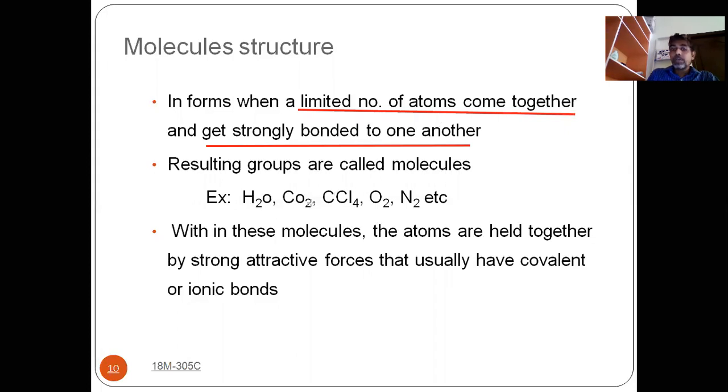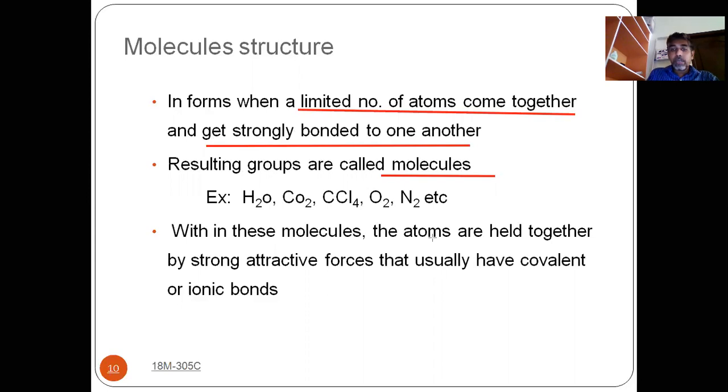H2 is one molecule, CO2 is one molecule, CCl4 is one molecule, O2, N2. All these come under molecular structures. Here we are having a limited number of atoms bonded together, and you are getting a molecule. The resulting groups are called molecules, that's why it is called molecular structure. Atoms join in a limited number to form a molecule, like H2O, CO2, CCl4, O2 and N2. So these are the molecular structures.